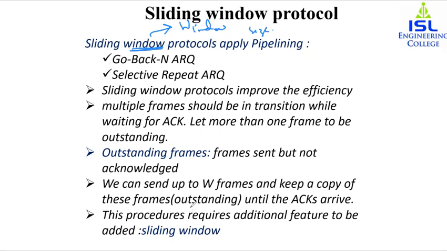This procedure of sending multiple frames at a time requires the concept of a sliding window. It defines the range of sequence numbers; in other words, the sender and receiver need to deal with only some part of the sequence numbers. The range which is the concern of the sender is called the send sliding window, and the range which is the concern of the receiver is called the receive sliding window. Now we will see the sliding window protocol by an example.